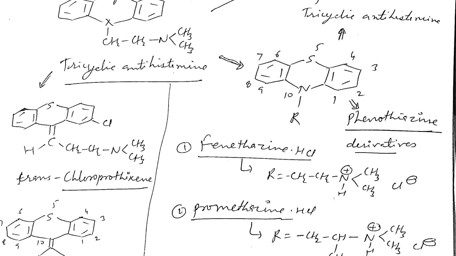Activity towards antihistaminic will reduce, and activity towards antipsychotic, or CNS activity, will enhance. So sedation would be the side effect for this category of antihistaminic drug.